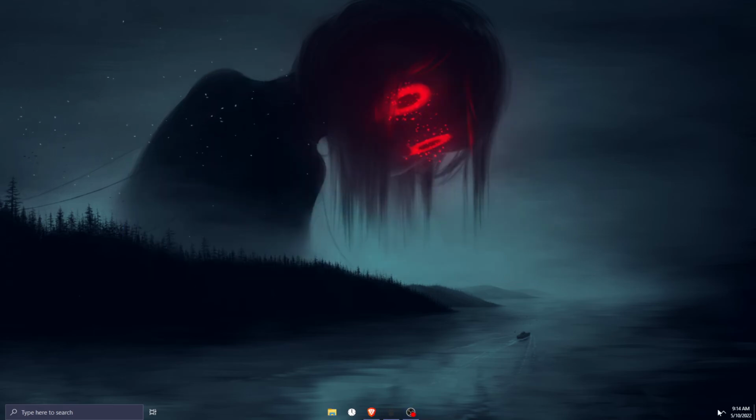Then load up Wallpaper Engine again and download the wallpaper that's giving you the black screen error.